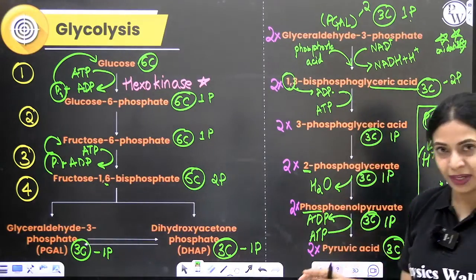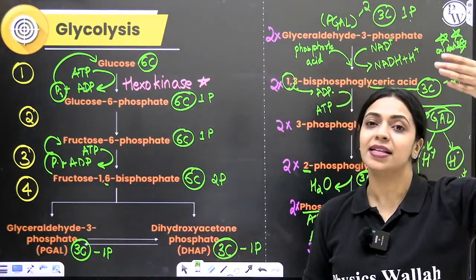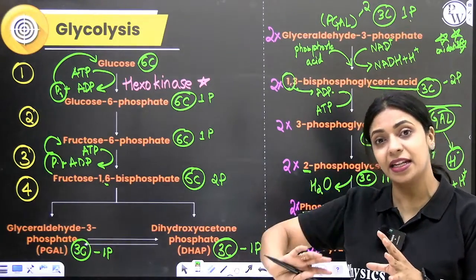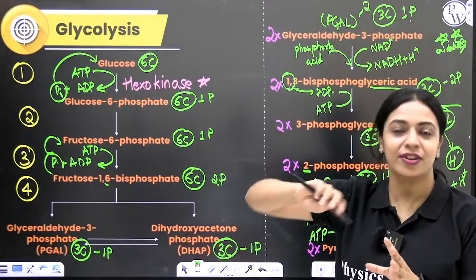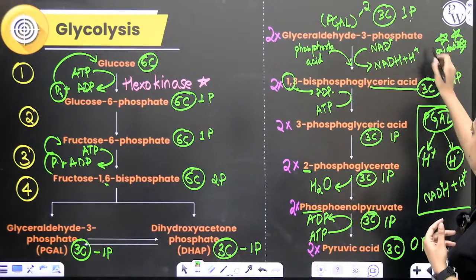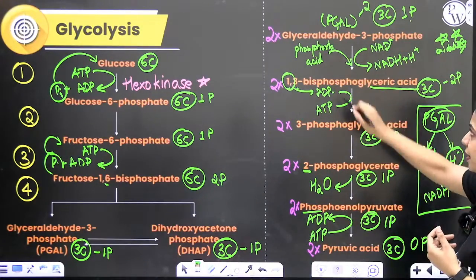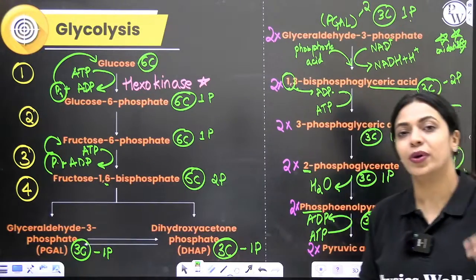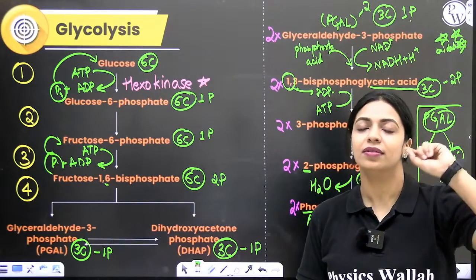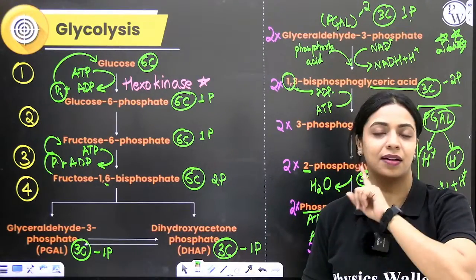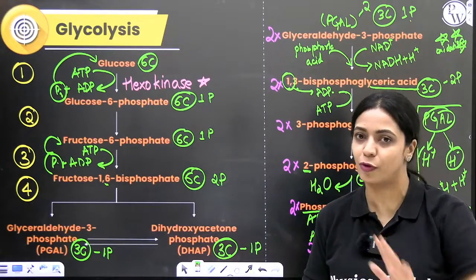In the meantime, simultaneously, as aldehyde is getting oxidized to acid, NAD plus will get reduced to NADH plus H plus. Okay, so that is the importance of this 6th step. In the next step, you have 1,3 bisphosphoglyceric acid, which will form 3-phosphoglyceric acid. That extra phosphate from the first carbon is donated to ADP and it will form an ATP.